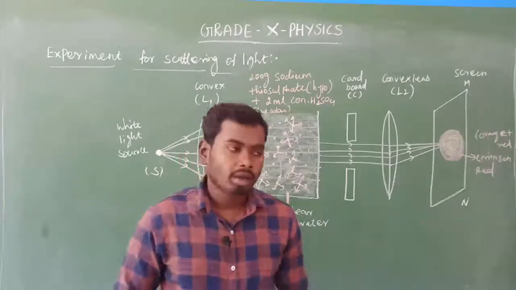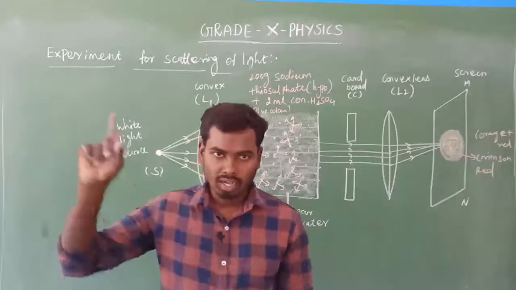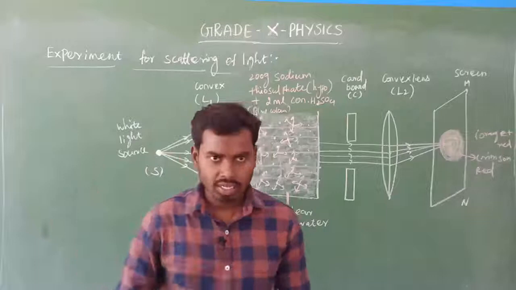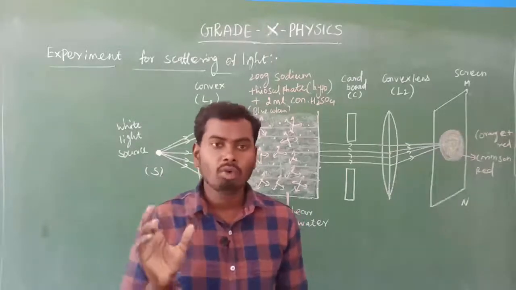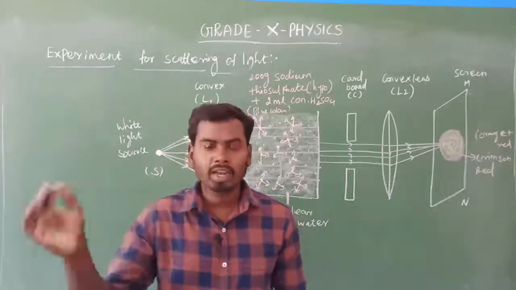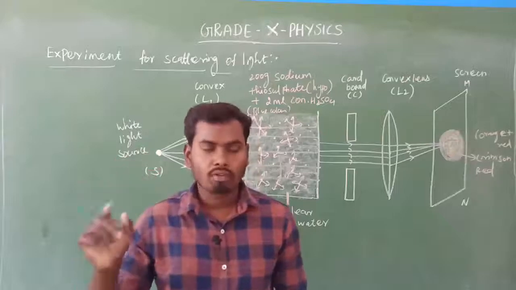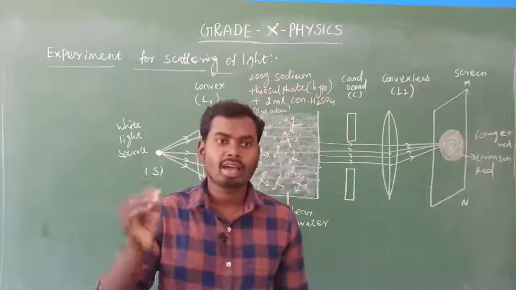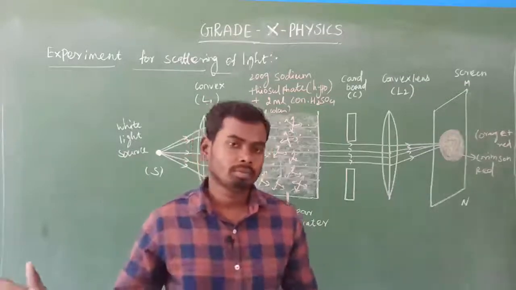Because early in the morning as well as during sunset, the sunlight has to travel a longer distance to reach us. So most of the shorter wavelength visible spectrum gets scattered completely before reaching us. Then finally only one visible color reaches us, that is red color, because red light has a longer wavelength. That's all.